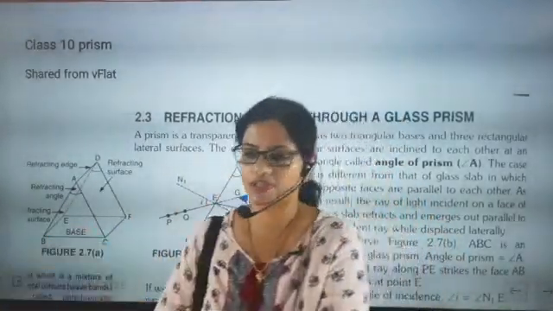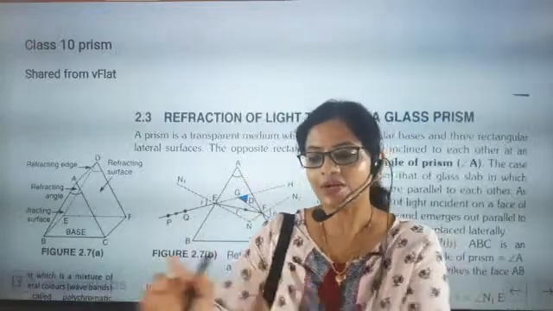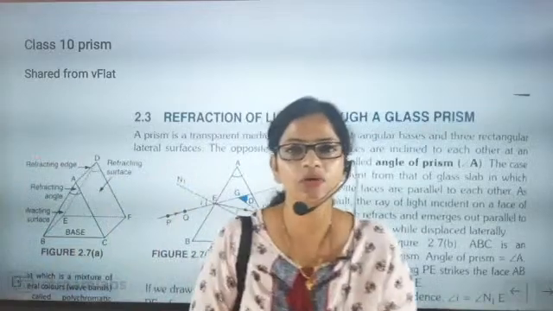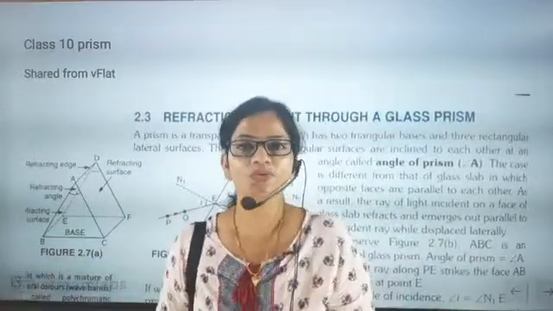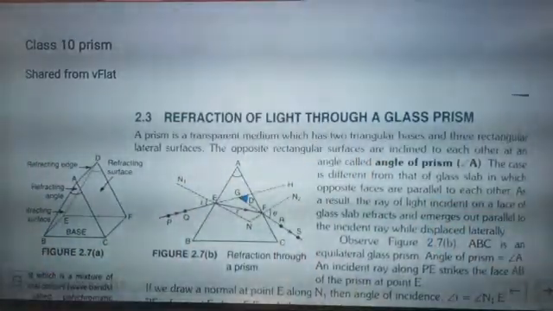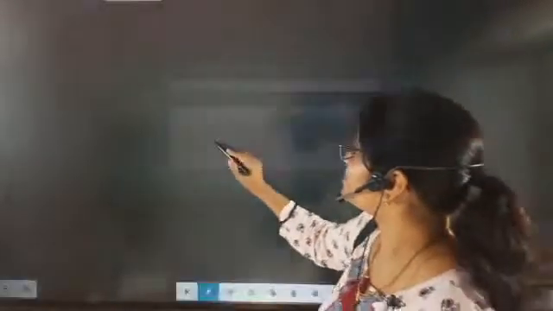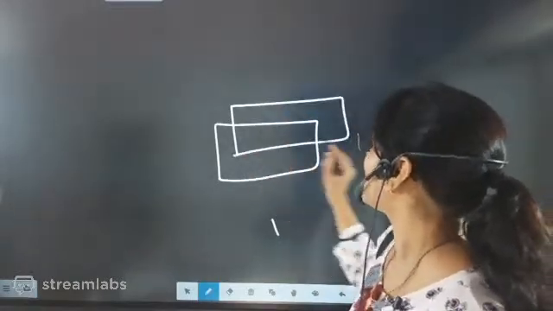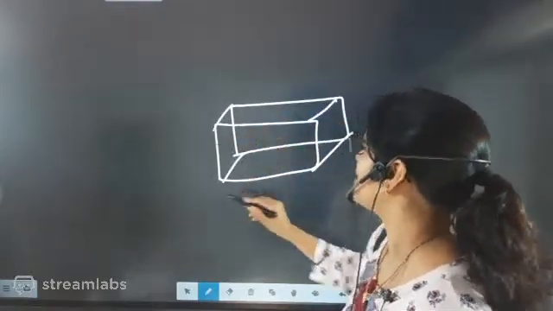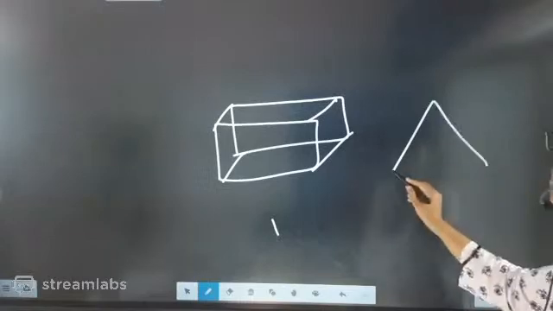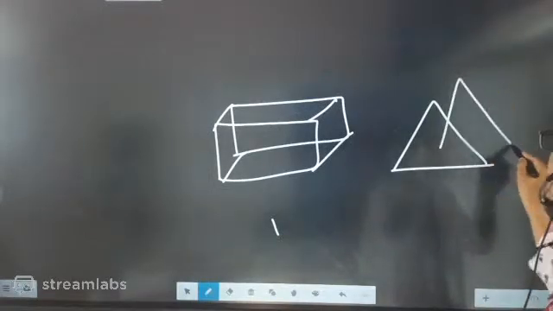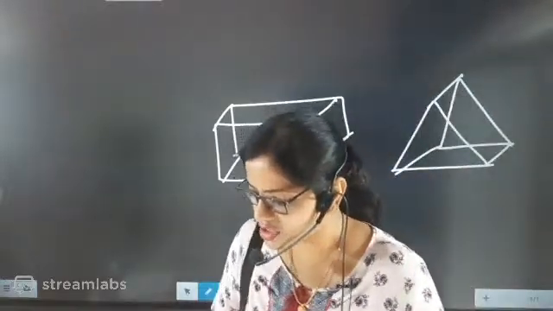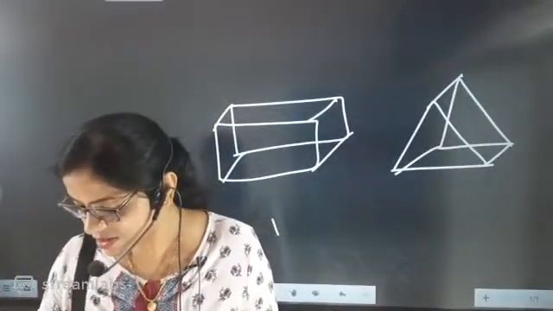So what is a prism? If somebody asks you what is the difference between a prism and a rectangular slab, then you will say that the rectangular slab exactly looks like a rectangle. So you will show them that yes, the rectangular slab is exactly looking like this. But if somebody asks you what then is a prism, you will draw two triangles like this and say that this is exactly a prism. So this is the difference.